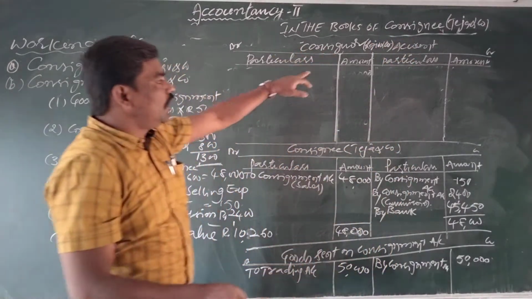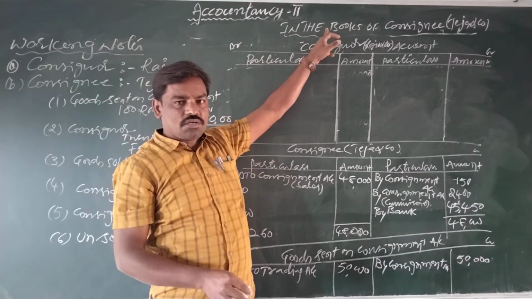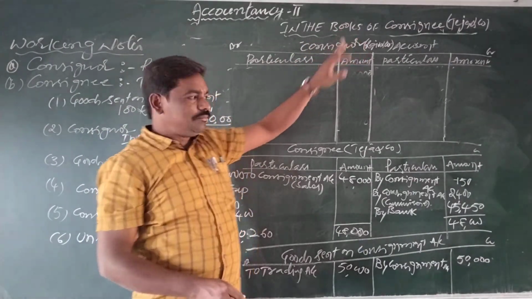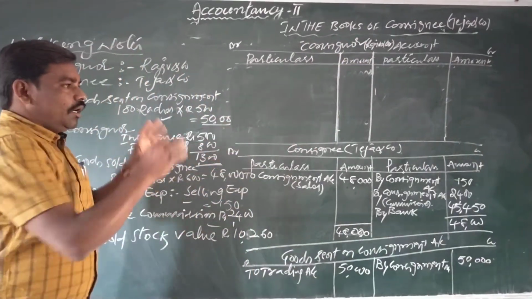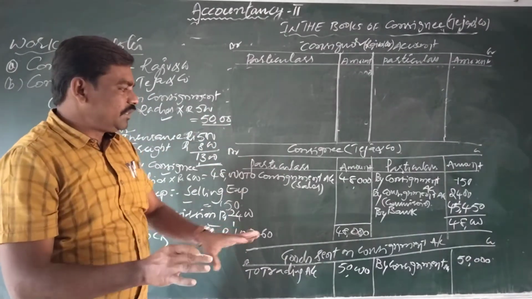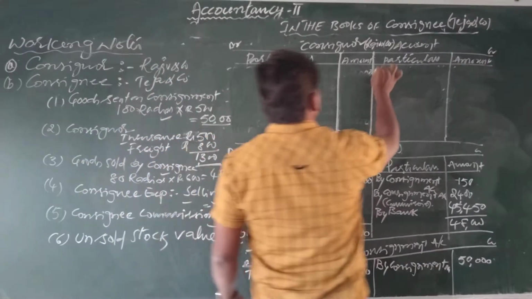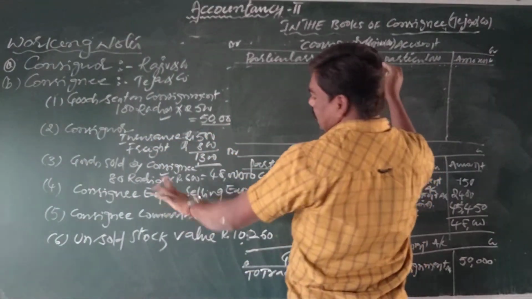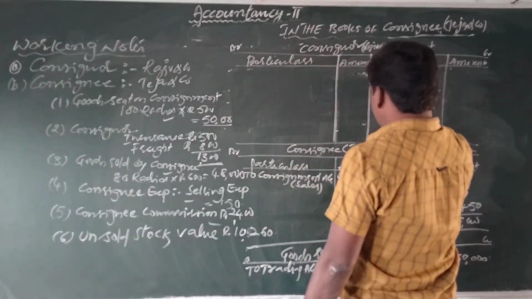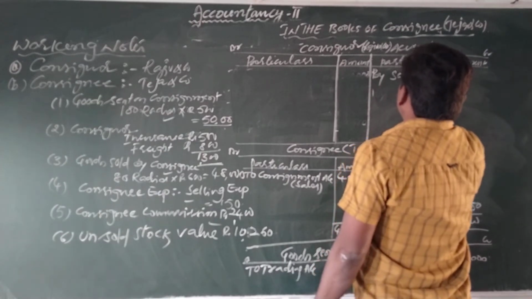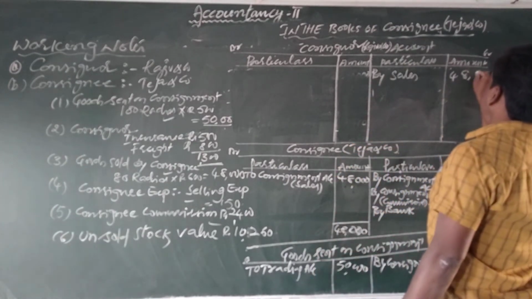Okay, Raju and Company account we are preparing in the books of consignee. In this account only 3-4 items will come. Just see, credit side we write sales, consignee sales, amount 48,000.